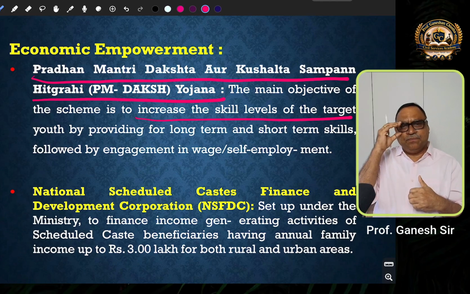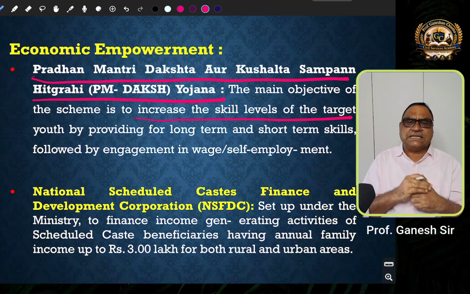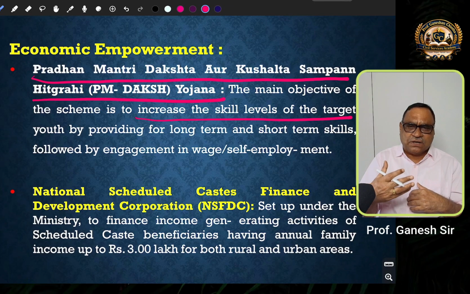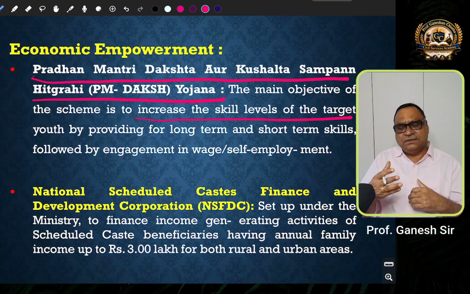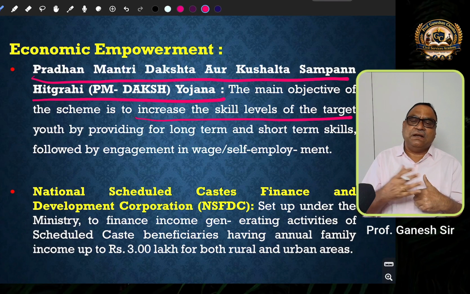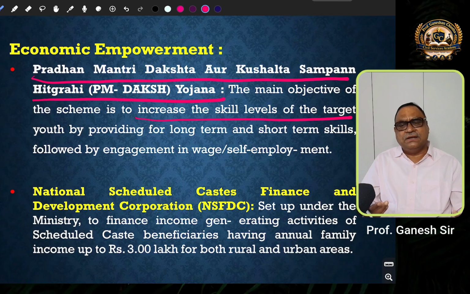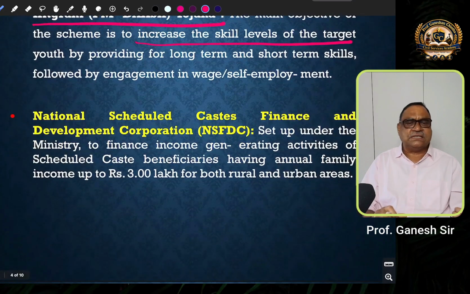So therefore, the main objective of this scheme is to provide professional skills for the scheduled caste youth so that they will be employable in the national level and global level job market, or even they can generate self-employment. So this will ultimately be helpful for the economic empowerment of the scheduled caste. This is one important scheme.